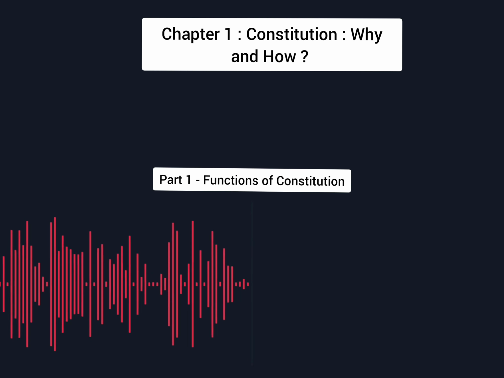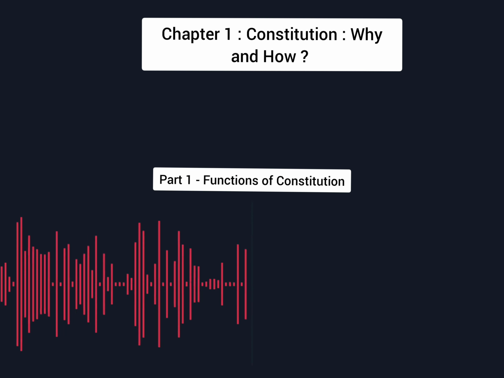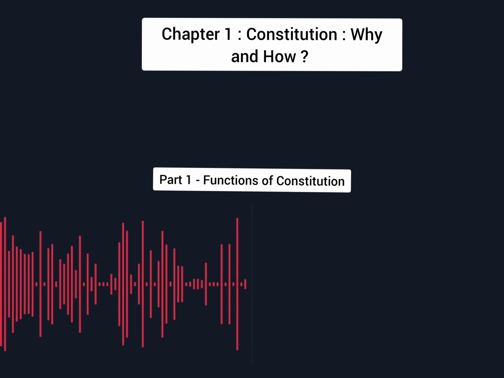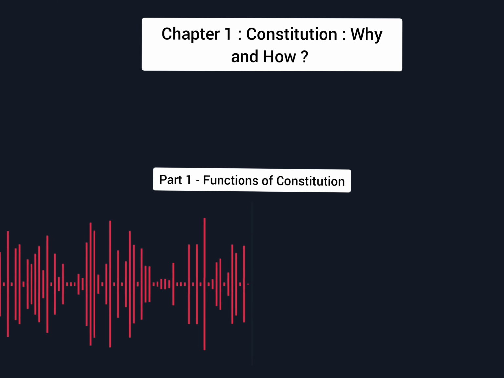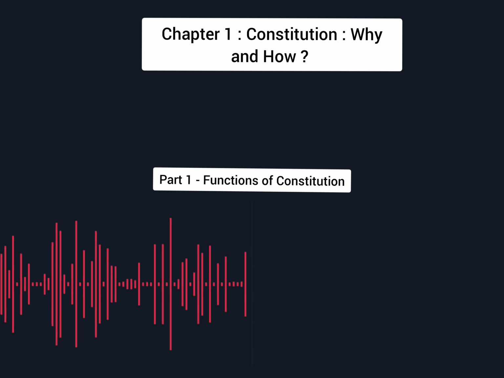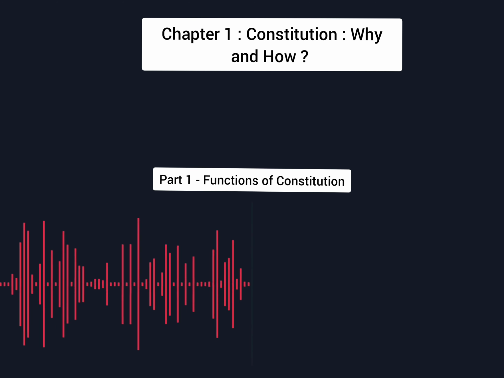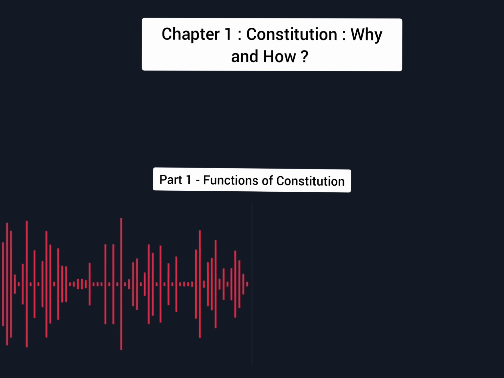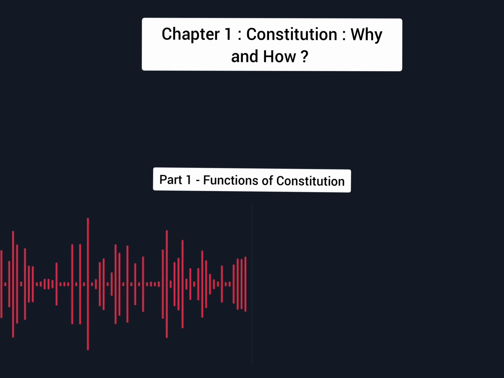It decides how the government will be constituted or formed. So, the first function was to lay down basic rules to allow minimum coordination among the members of the society. The second function is to give the authority to make those rules to the Parliament and to decide how the government is going to be constituted.